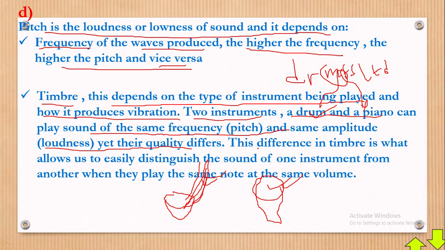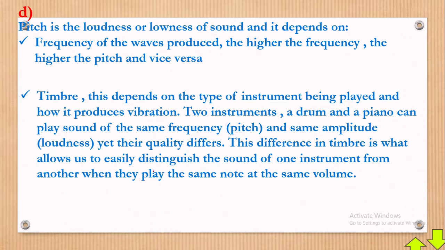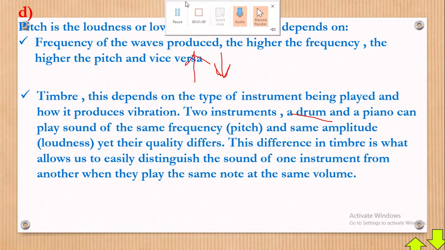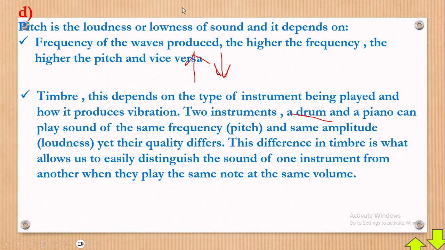This difference in timbre is what allows us to easily distinguish the sound of one instrument from another when they play the same note at the same volume. So that's what makes the difference. To explain: pitch means how high or how low, while timbre depends on the type of instrument being sounded at that moment. I didn't bother with this last point because it's self-explanatory.